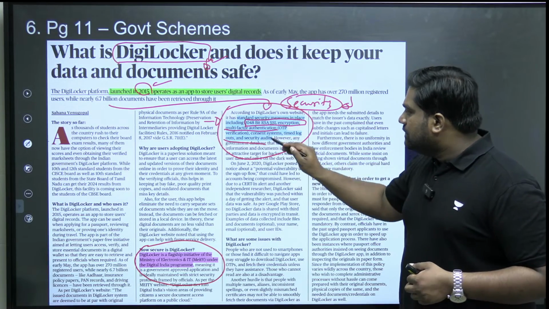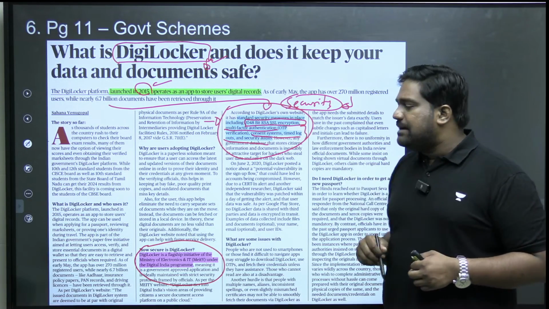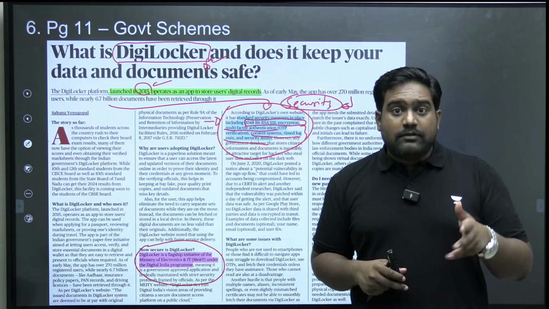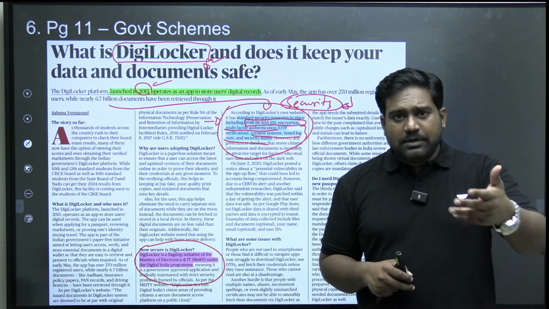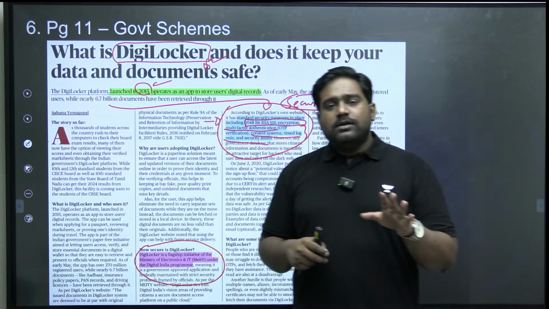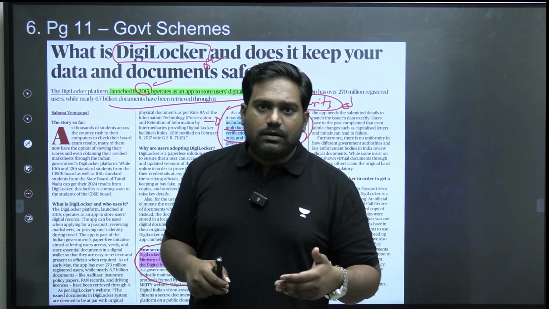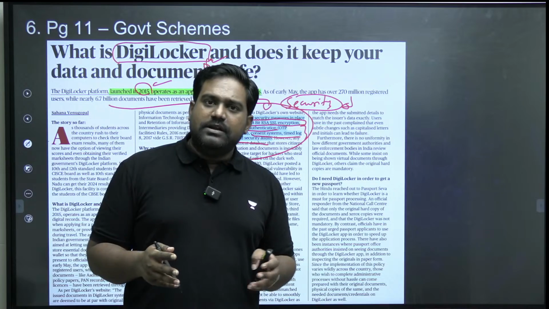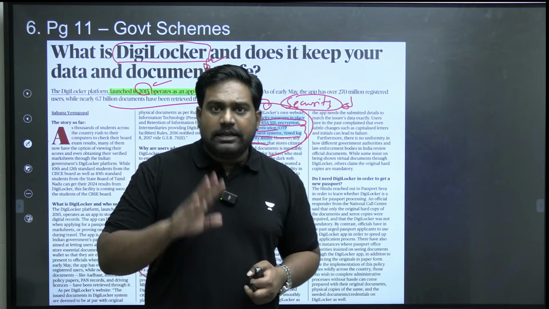And there are many other measures. For example, let's say you have kept the app open for a certain time. There will be a timeout. Like for example, if you think of your banking websites, you might have experienced this. Your banking page will have a certain time. There will be a countdown. Maybe it will be active for 10 minutes or 15 minutes. And after that, if it's inactive, it will automatically log out.